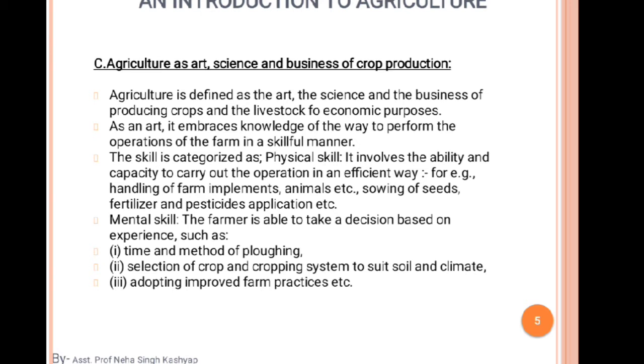Okay, the next experience is selection of crop and cropping system to suit soil and climate. So this is the mental skill. Why mental skill? Because of the selection of crop for that particular season and that particular area. What kind of crop we will sow in that particular area, that's how we get very good production, very good yield. What is the yield? Yield means the production of that particular thing. This is the soil suited for that particular crop. So these are the mental skills for the farmer.